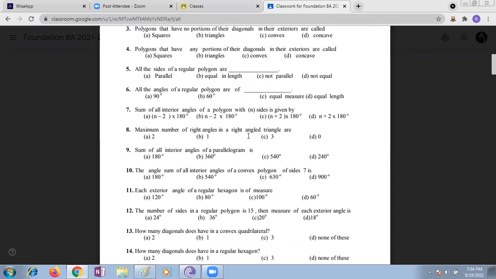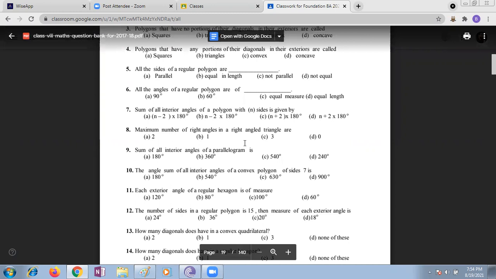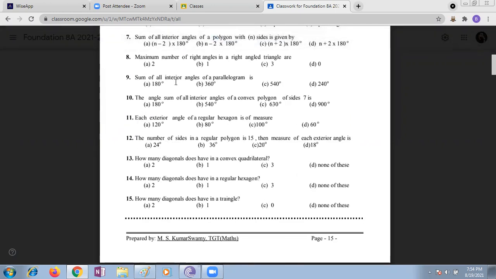Maximum number of right angles in a right angled triangle. Only one. If the sum of angles is only 180, how will you get 3, children? Only 1.